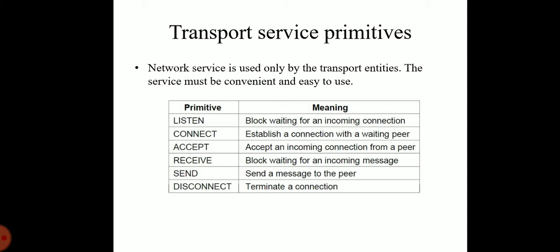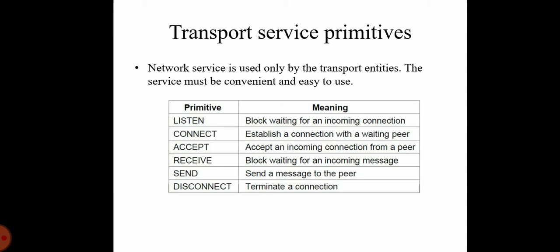It sends a connection request and actively attempts to establish a connection. The third one is send, that is sending the data or information, and then receive, which blocks until a data packet arrives. And finally disconnect. It is a disconnection request. This side wants to release the connection.